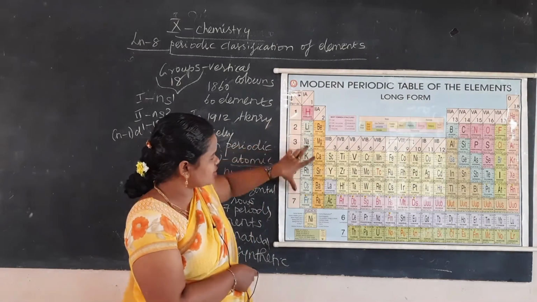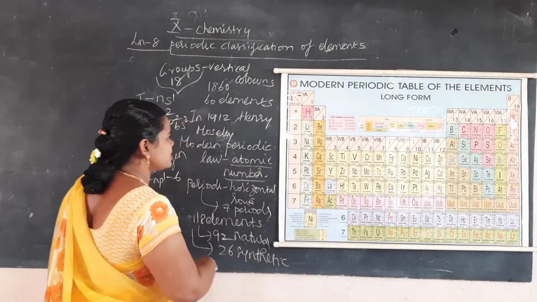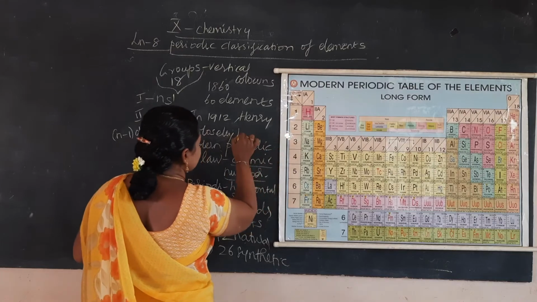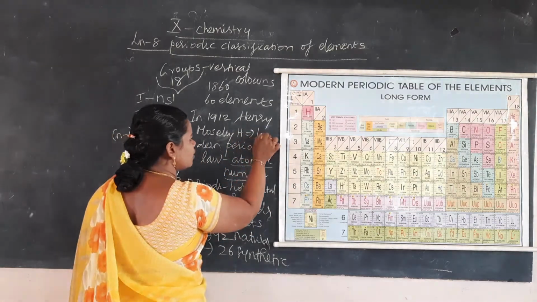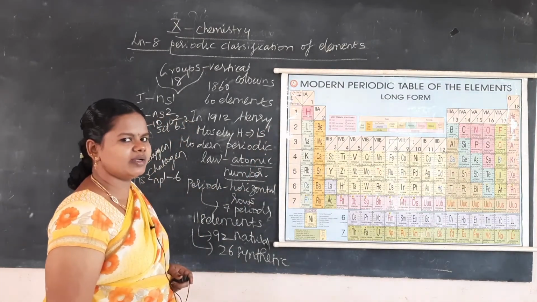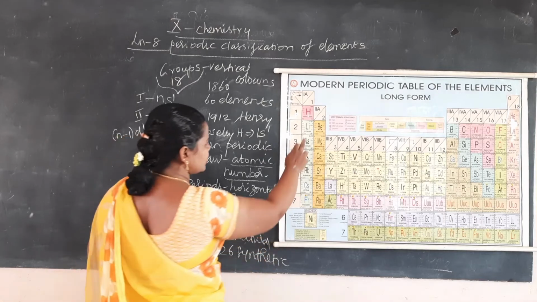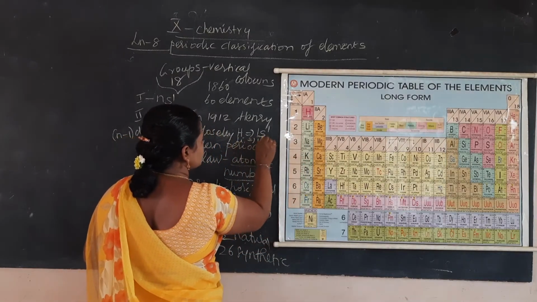For example, in the first group all the elements will have valency 1. What is the valency? It is the number of electrons present in the last shell. Here hydrogen has atomic number 1, so how will you write the electronic configuration? 1s1. So here the valency is 1. Now lithium has atomic number 3, so it will be 1s2 2s1.